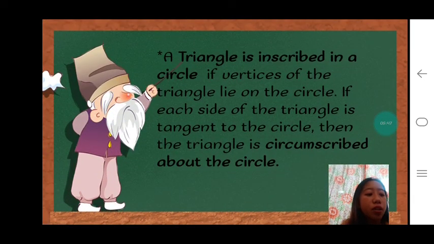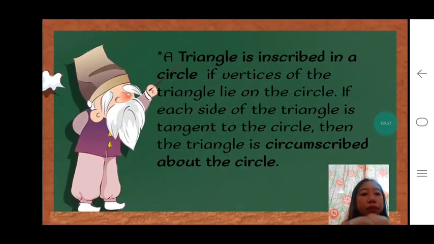A triangle is inscribed in a circle if vertices of the triangle lie on the circle. If each side of the triangle is tangent to the circle, then the triangle is circumscribed about the circle. So, example sa inscribed triangle is ang triangle is nasa sulod sa circle, mahiwi siya sa sulod sa circle. Then, ang circumscribed triangle is ang circle is nasa sulod sa triangle.